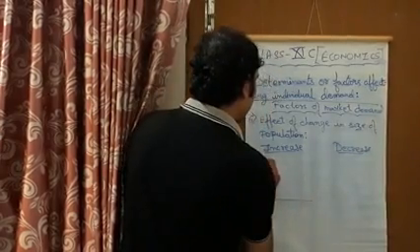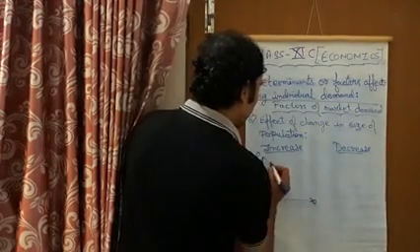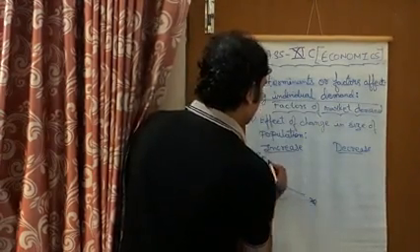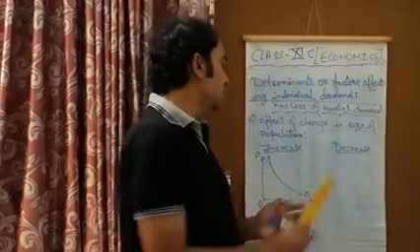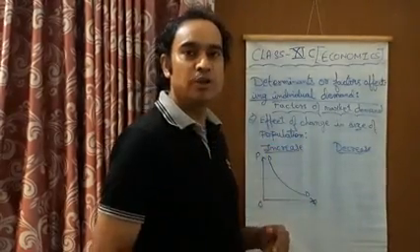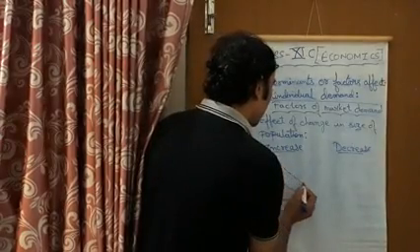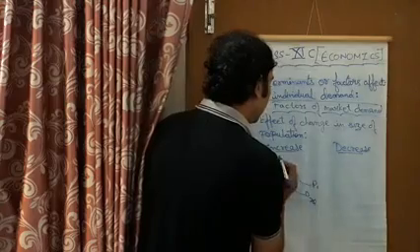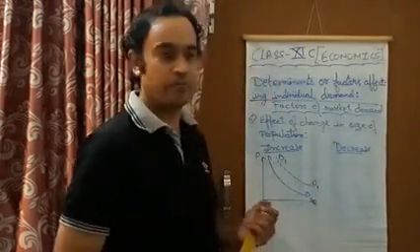Due to the increase in size of population, we will show here that one demand curve DD is there, and due to the increase in the size of population in the market, what will happen? The demand for the commodity will rise to D1, D1. Okay, in this way.